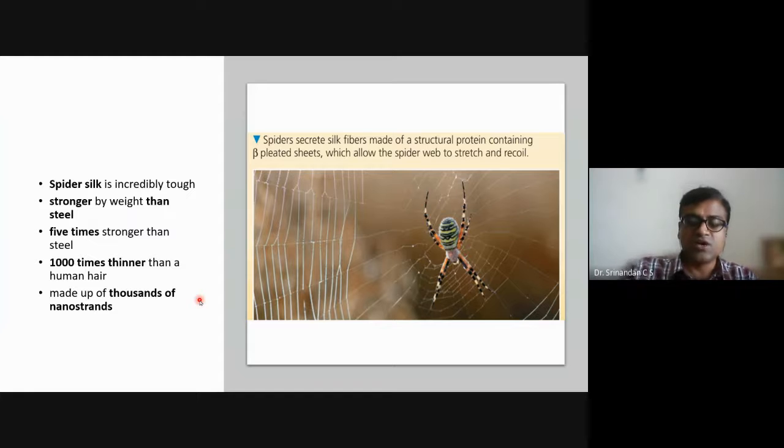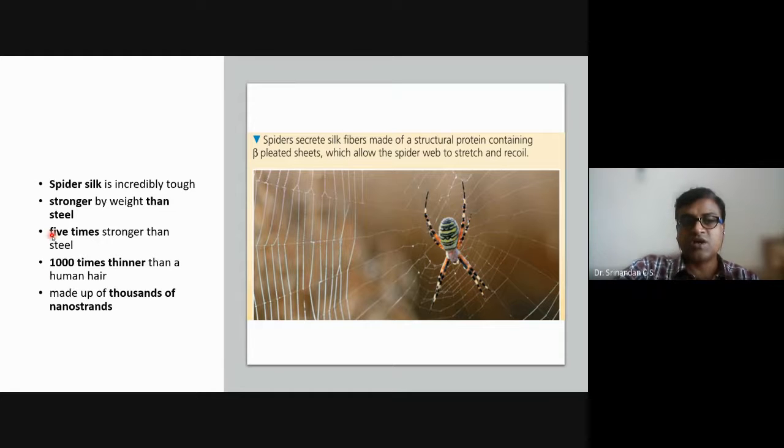One protein example I'll give you is the spider web, which you know. Do you know it is stronger than steel? For example, if you take 1 kg of spider web and 1 kg of steel, and see which is stronger, it is always the spider web which wins.